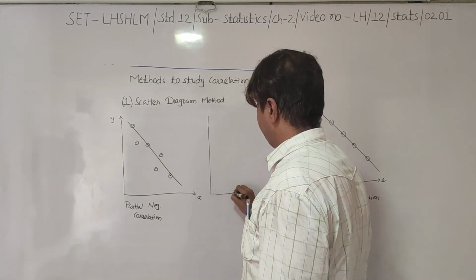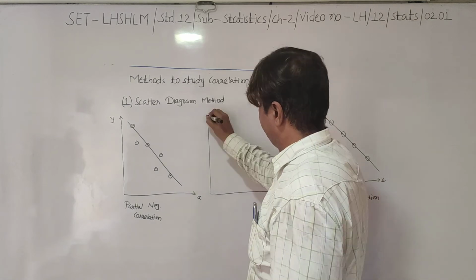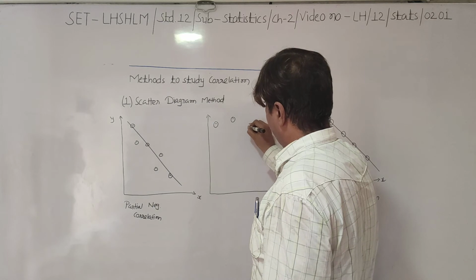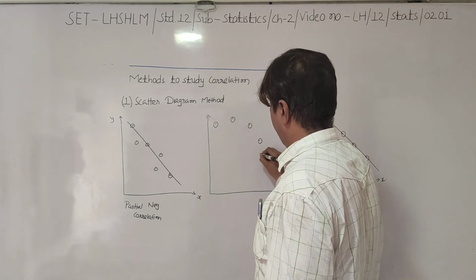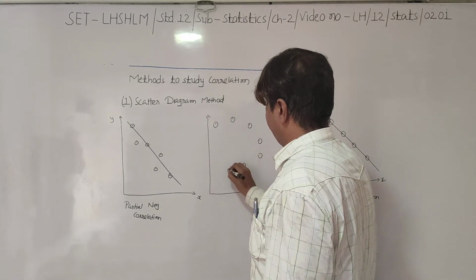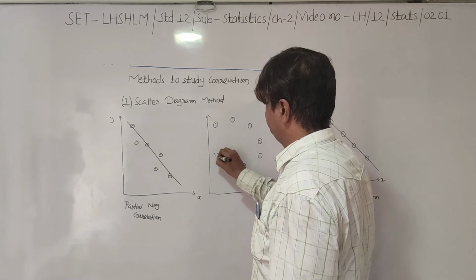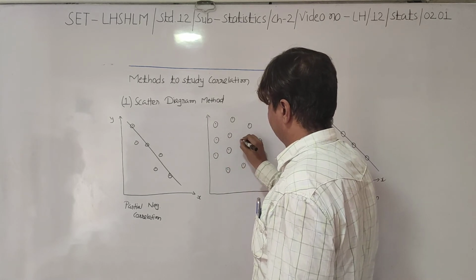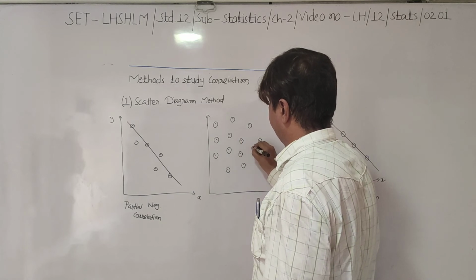And whenever there is a lack of correlation, all your points will be lying haphazardly on the graph. It means that all your points will be scattered. There will be no relationship between all of them.